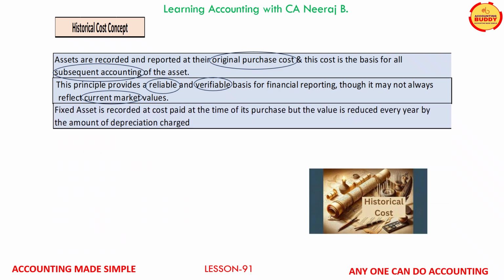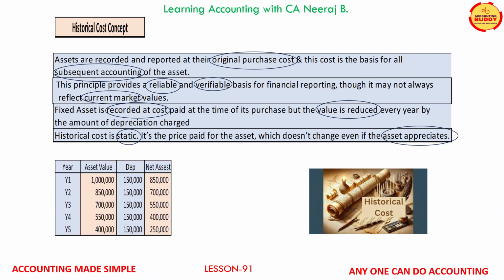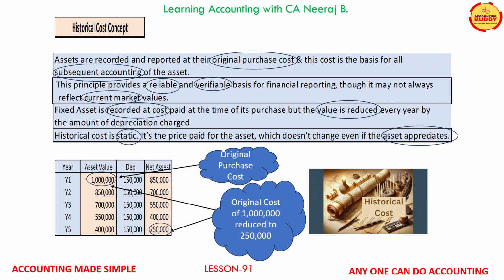Fixed assets are always recorded at cost paid at the time of its purchase, and this original cost is reduced every year by the amount of depreciation. I hope you remember the terms fixed asset, depreciation, and various methods of charging depreciation. Historical cost is static and does not change even if the value of the assets appreciate. Now, the table displayed on your screen shows the purchase cost of an asset, and the original cost is getting reduced by the amount of depreciation charged every year.